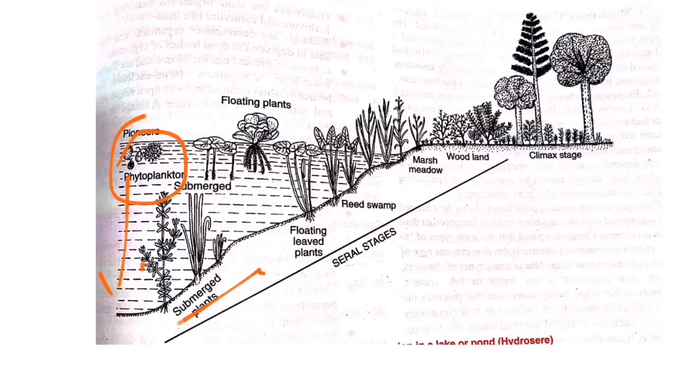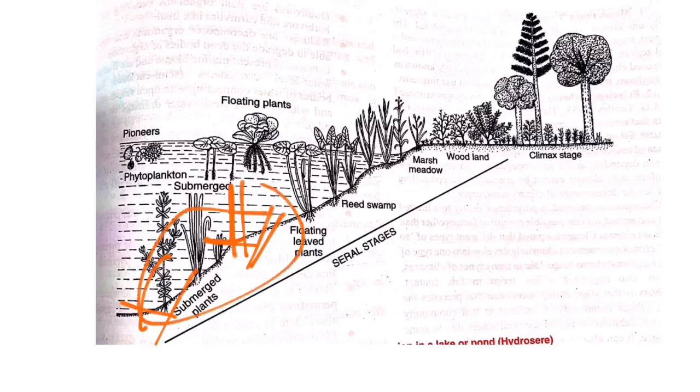They will not come outside the water. They start to grow, utilize the sunlight and prepare their own food material. When they die, they again fall to the ground. Again the decomposition takes place, and again it increases the nutrients of the soil, and along with it, it shallows the pond. The depth of the pond decreases a little bit.